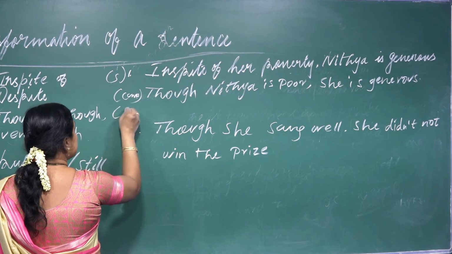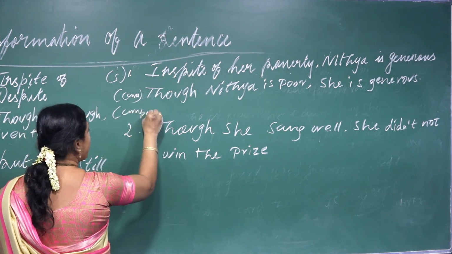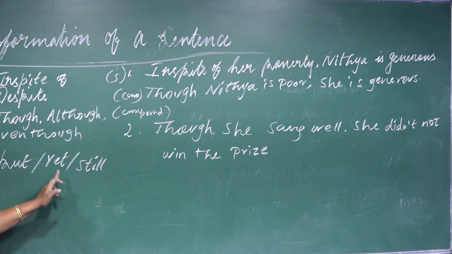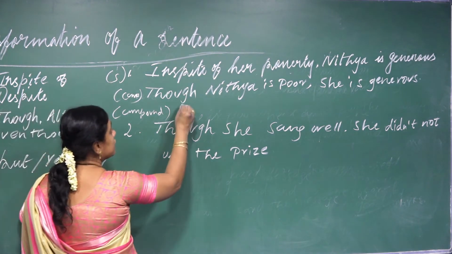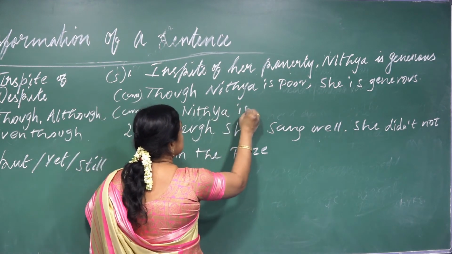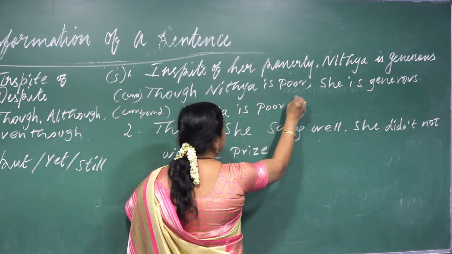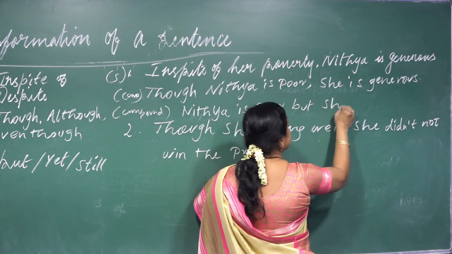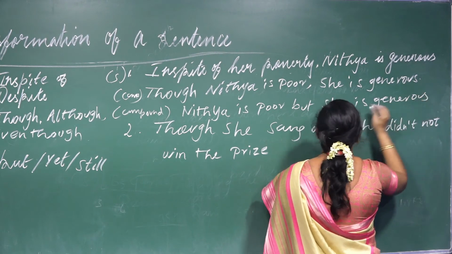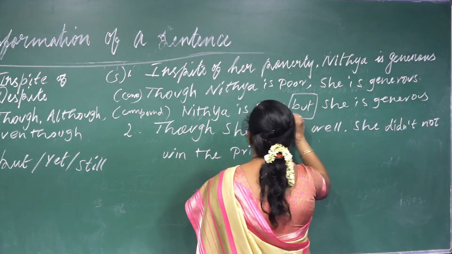I want to write it into compound. Compound means, what is the conjunction? But, yet, still. And now, Nitya is poor, but she is generous. See here, but is the conjunction.